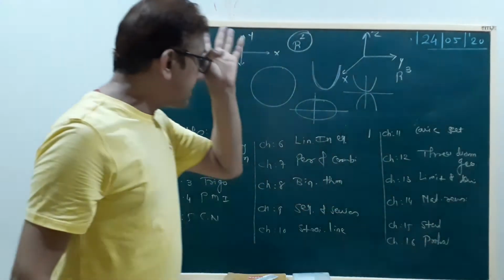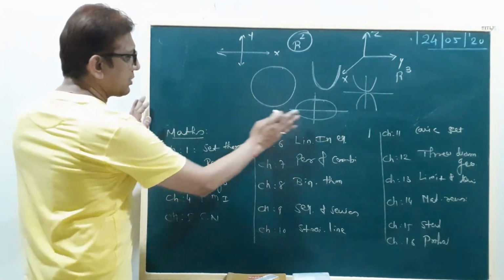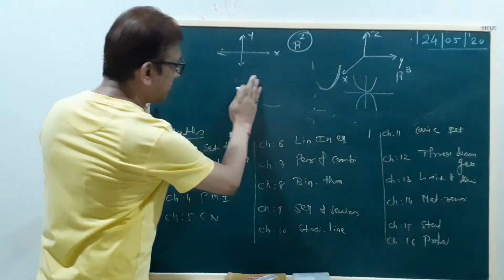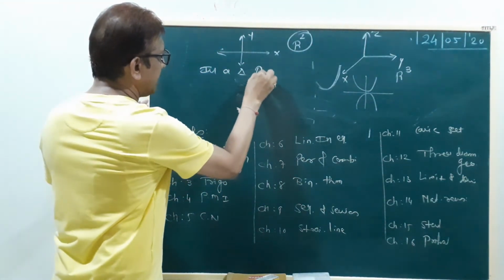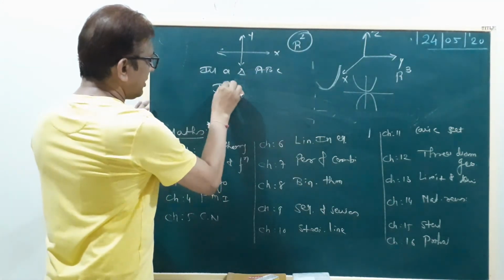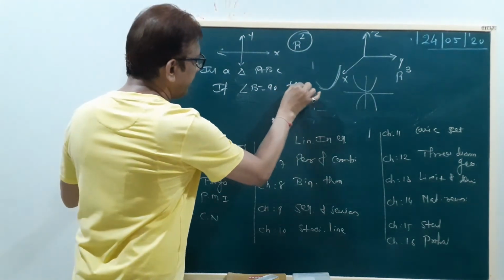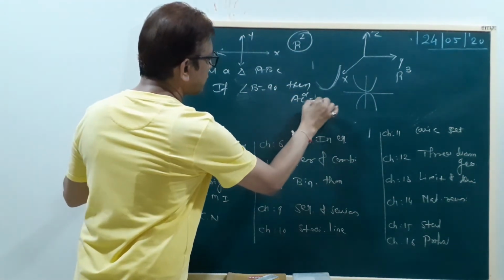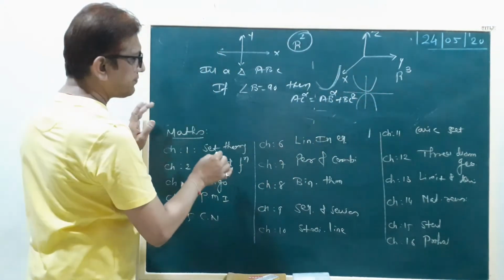Mathematical reasoning, for example, again we write the Pythagoras theorem. In a triangle ABC, if angle B equal to 90, then AC square equal to AB square plus BC square.